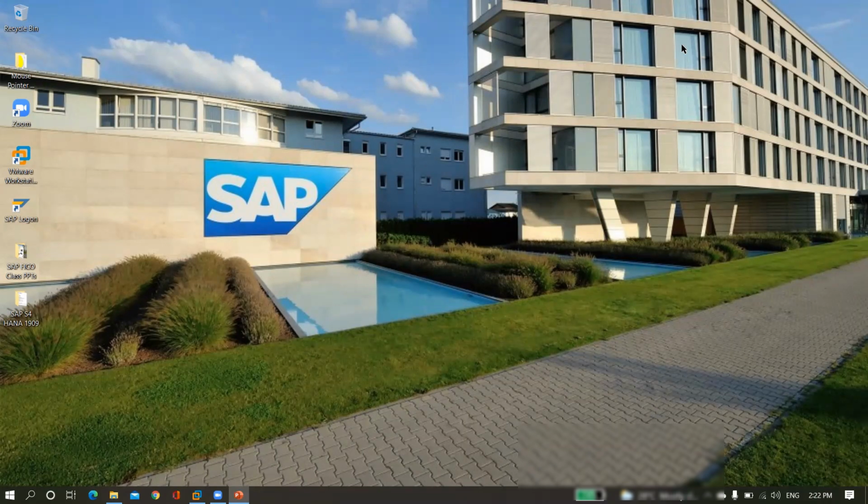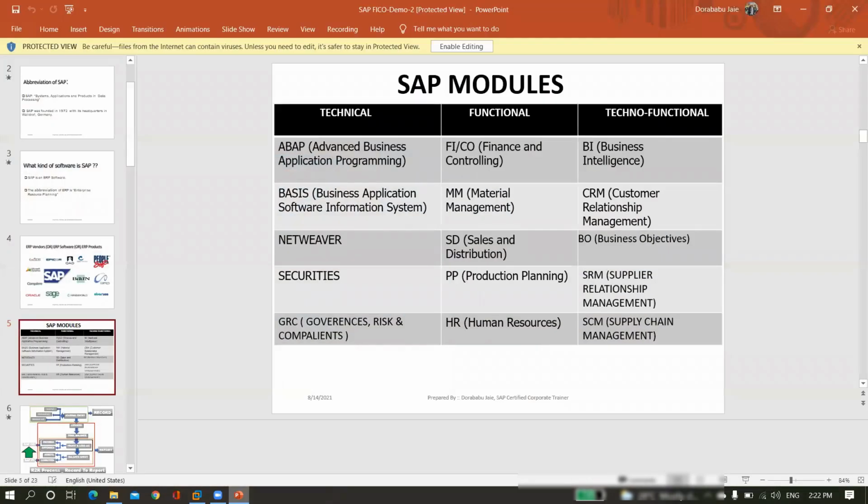Now we are moving to our core subject, SAP FICO only. Now we are moving to our main subject. So what are the topics that come under our SAP FICO? Then we need to understand in detail what is what, one by one.